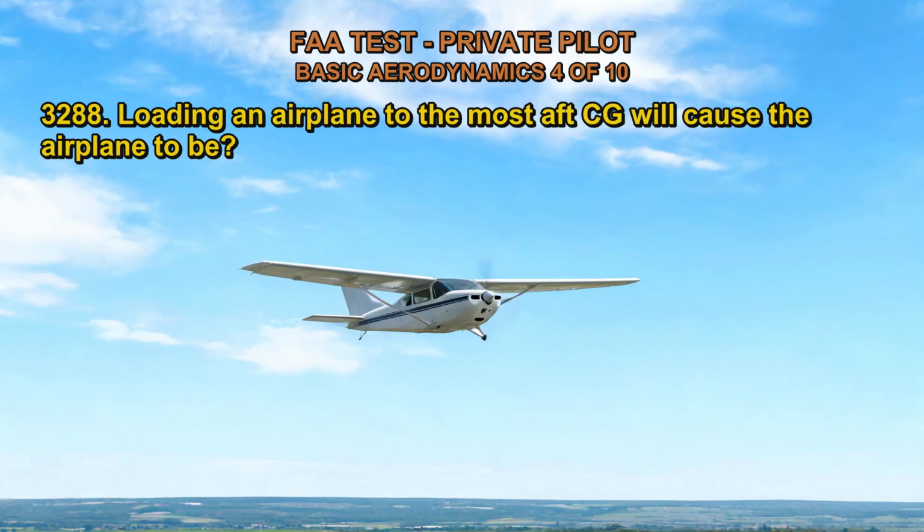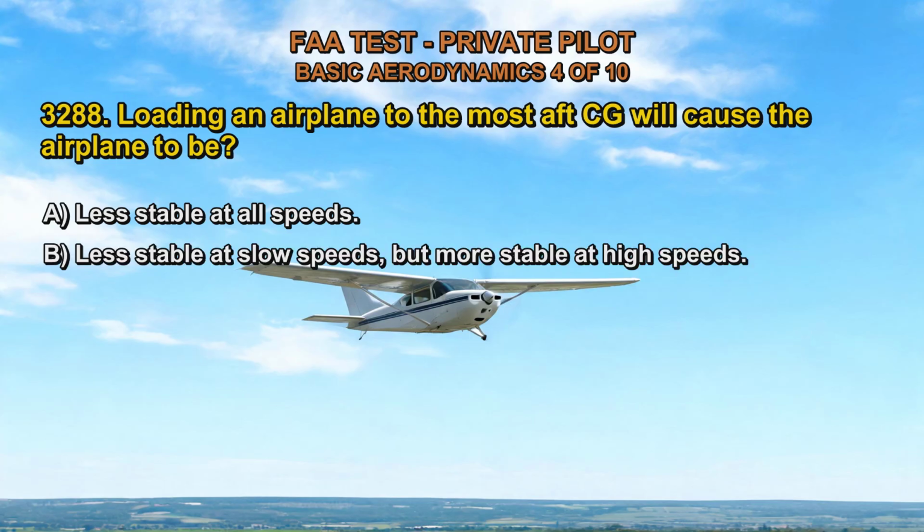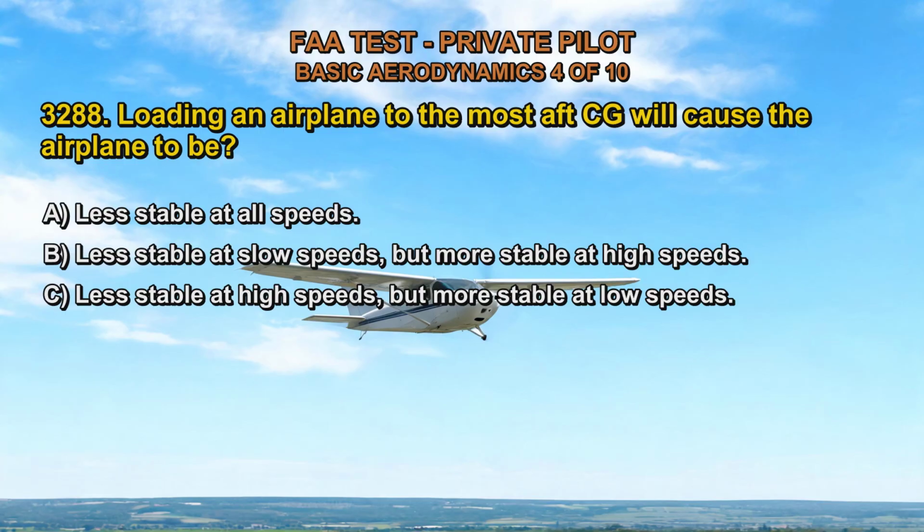3288. Loading an airplane to the most aft CG will cause the airplane to be: A. Less stable at all speeds. B. Less stable at slow speeds, but more stable at high speeds. C. Less stable at high speeds, but more stable at low speeds.